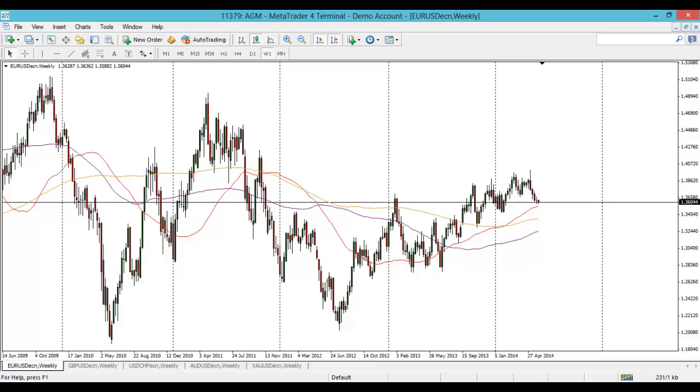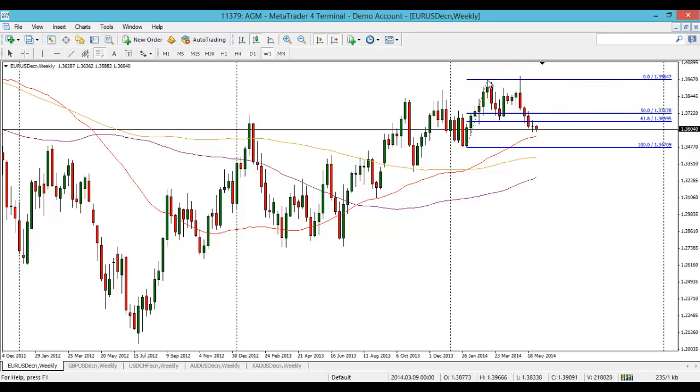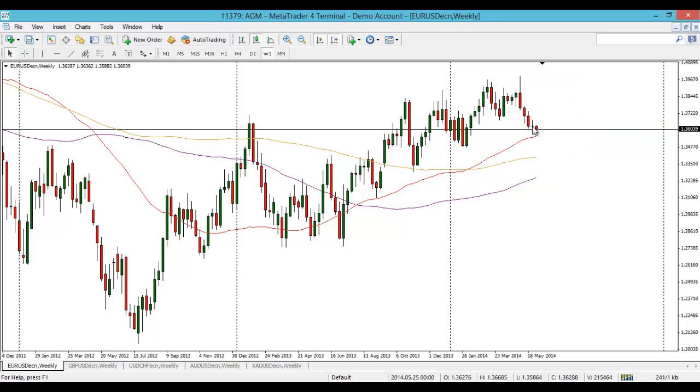But okay, let's look at the technicals now. So it's the Euro-Dollar weekly chart. Let's have a brief look at this. What have we been speaking about for the last few weeks since we formed this double top up here? It's just been continuing to slide down. Interestingly though, last week there's a bit of indecision in the market, pretty much a doji candle there. So we could get a brief bounce this week potentially.